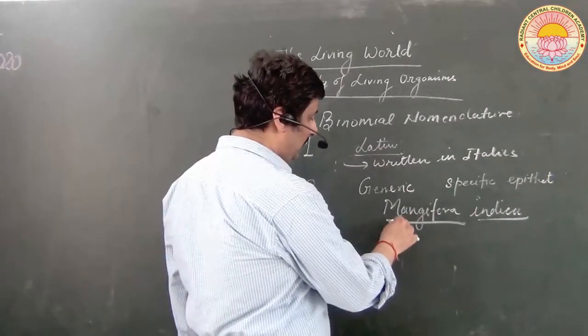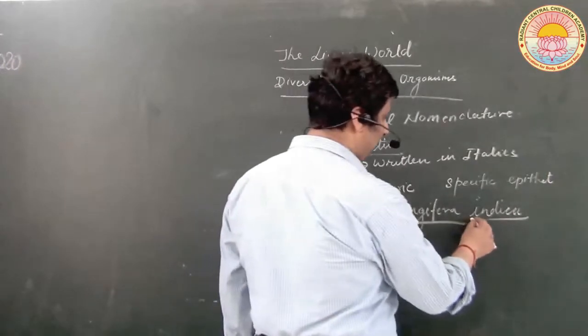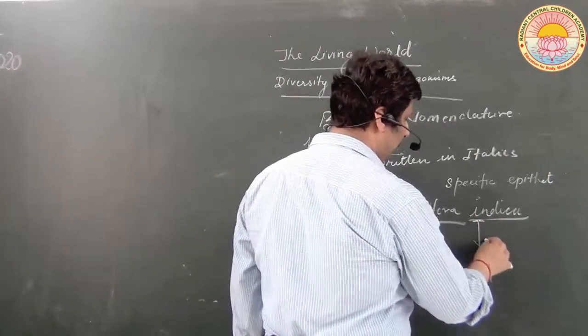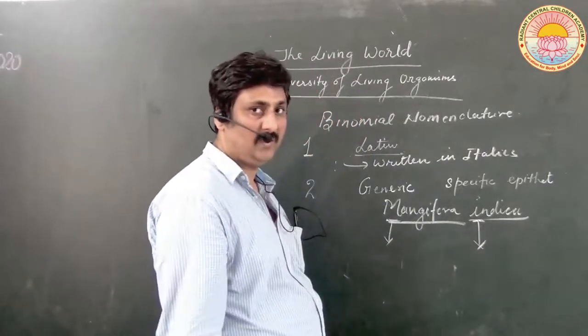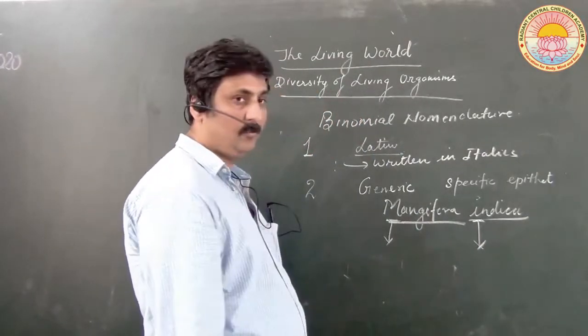Then the third point is that the first letter in the generic will be a capital letter, and the first alphabet in the specific epithet will be a small letter. So that is the third rule.